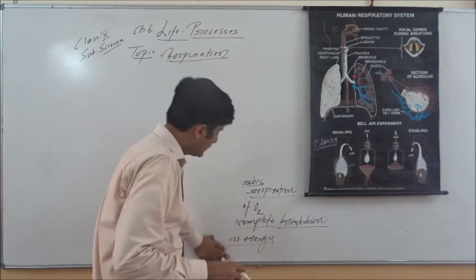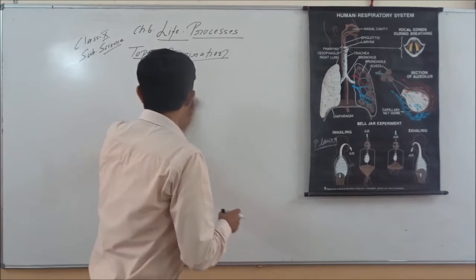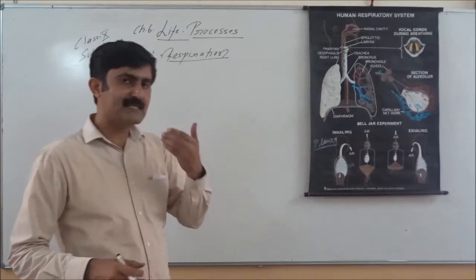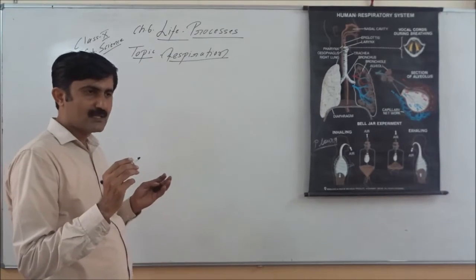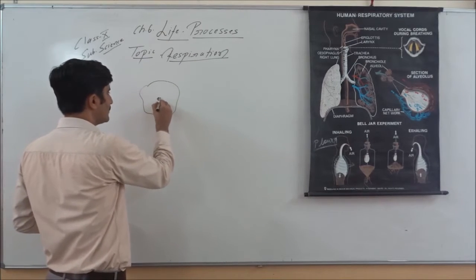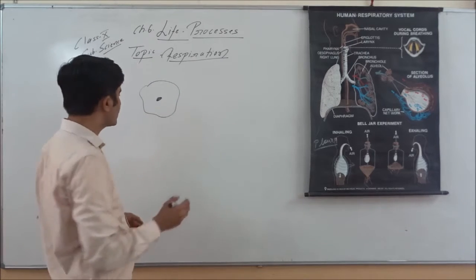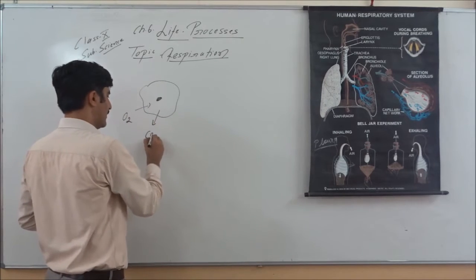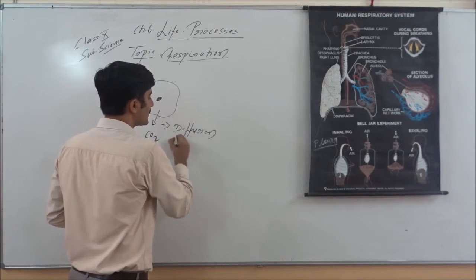If we talk about lower organisms like unicellular organisms, like amoeba, exchange of gases takes place through the body surface, through the plasma membrane itself. They don't have a specific organ to carry out the exchange of gases. So it is by the process of simple diffusion through the body surface or plasma membrane.